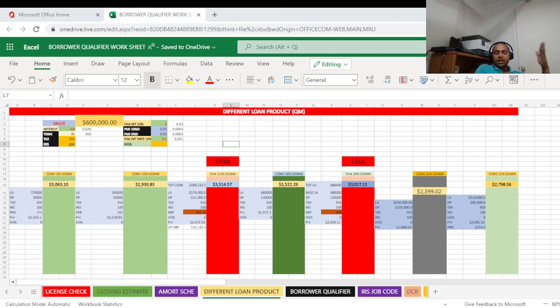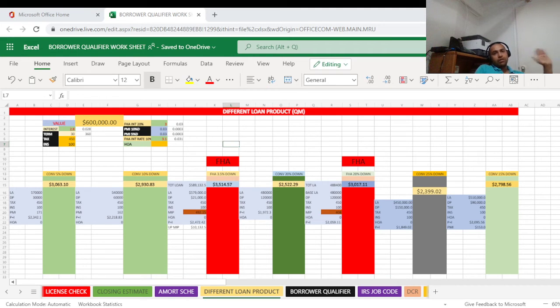We have to see your credit score. We have to see the property you want to buy. Is that property qualified? The appraisal value has to be good. Let's say the property is in really good condition, with no C5 or C6 issue, and you have enough down payment to cover the property.